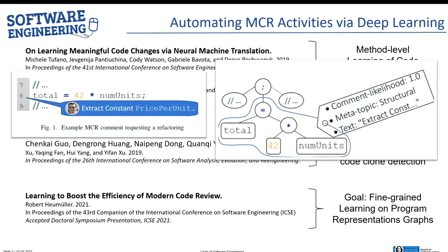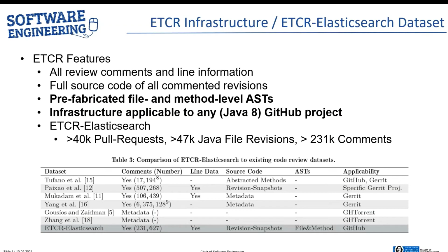Given enough of these tuples as training data, we believe it should then be possible to train an AI to classify graph substructures using the topics learned from the data. We created the ETCR infrastructure because we found that none of the existing code review datasets was likely to be sufficient in terms of quantity and also in terms of the contained data for learning the fine-grained mapping between code review comments and AST substructures.